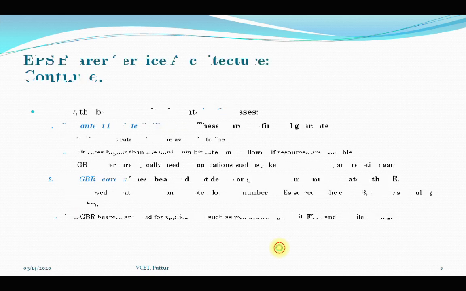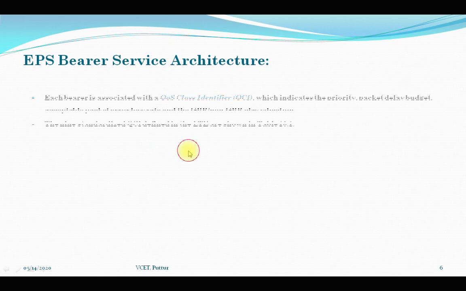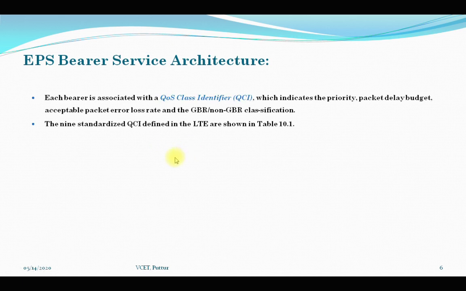Now next is the EPS bearer architecture, or Evolved Packet System Bearer Service Architecture. Here each bearer is associated with a Quality of Service Class Identifier, called QCI, which indicates the priority, packet delay budget, acceptable packet error loss rate and GBR or non-GBR classification.